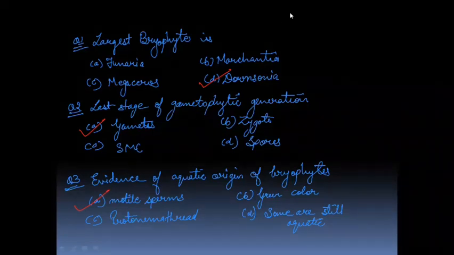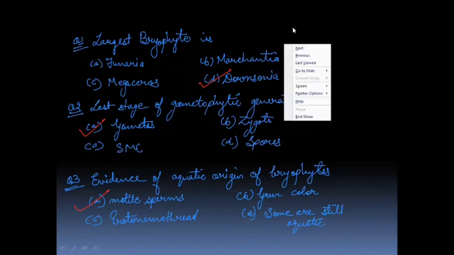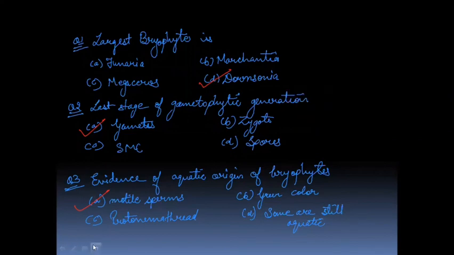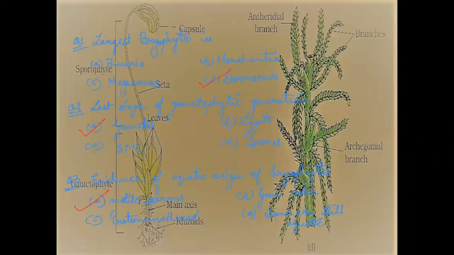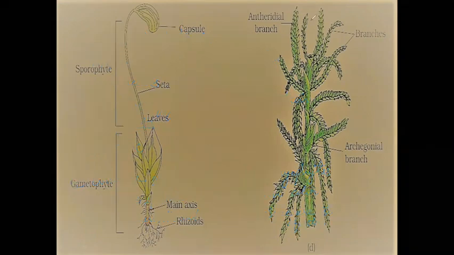And now we have the last part, that is the diagrams of the NCERT we have. So let's clear the screen first, just a minute. Okay, so now we have this labeling of the diagrams given in the NCERT also. The first one which you can see is the diagram of Funaria, which has both gametophytic and sporophytic parts on it. So this is gametophyte and this is sporophyte, and this is Funaria.